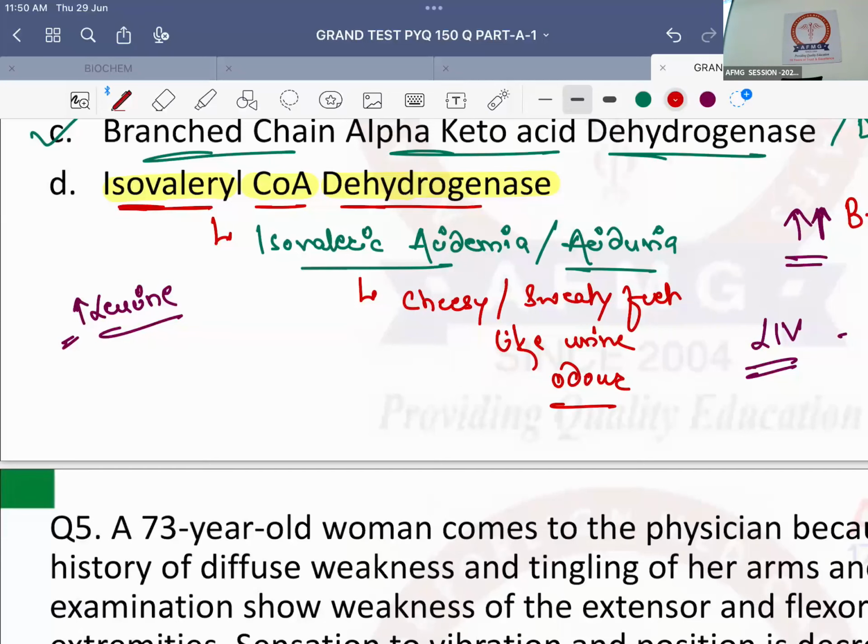Cheesy or sweaty feet. When you take off your socks after a tiring day, the smell that comes, it is like that. Okay, so please remember cheesy or sweaty feet like urine odor is seen in which condition? Isovaleric acidemia. In isovaleric acidemia there is excess collection of which amino acid in the body? Leucine, and it is due to enzyme deficiency known as isovaleryl coenzyme A dehydrogenase. No problem. So next time if instead of burnt sugar or caramel, a sweaty feet or cheesy odor comes, the diagnosis should be isovaleric acidemia and the enzyme deficiency should be isovaleryl coenzyme A dehydrogenase. And which amino acid will you not give in this patient? Only leucine. Okay, let's move ahead.